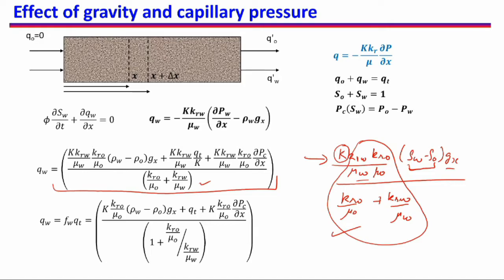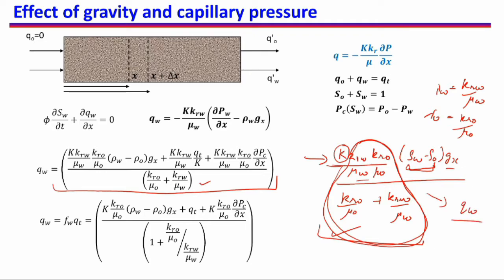permeability or mobility term. Mobility of water, lambda W is equal to KRW by mu W, and mobility of oil is equal to KRO by mu O. So this is a kind of mean of mobility that we are using here, and then multiplying it with permeability, which we generally do, and then using this density difference we are finding out how much water will flow, what will be the Darcy velocity of water.